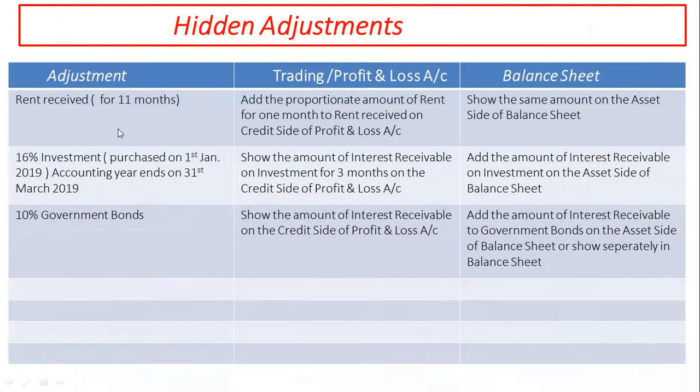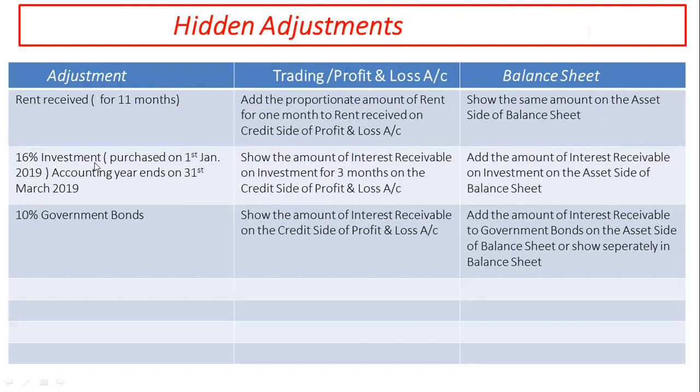Next hidden adjustment, rent received for 11 months. First effect shall be taken as addition of the proportionate amount of rent for 1 month to rent received on credit side of profit and loss account. And second effect shall be shown as the same amount on the asset side of balance sheet.